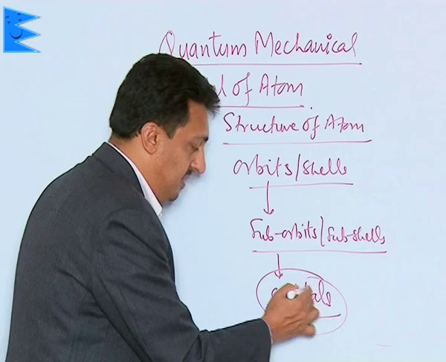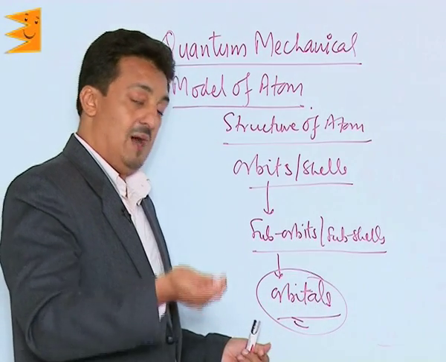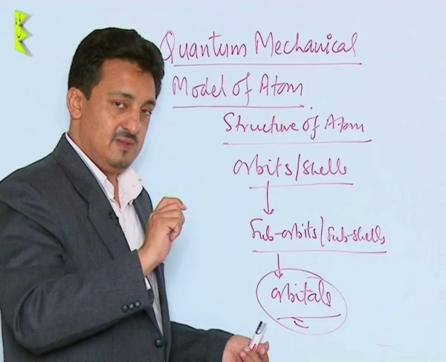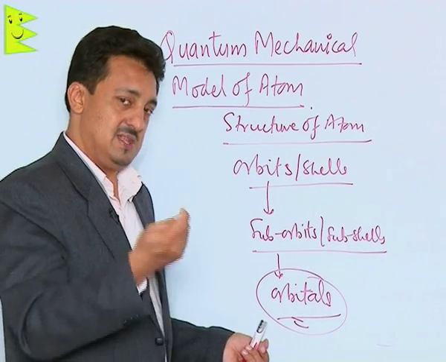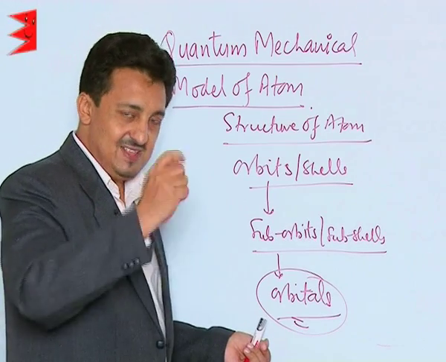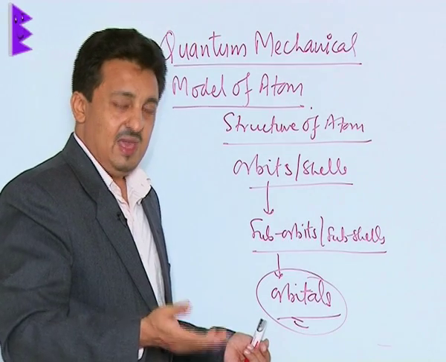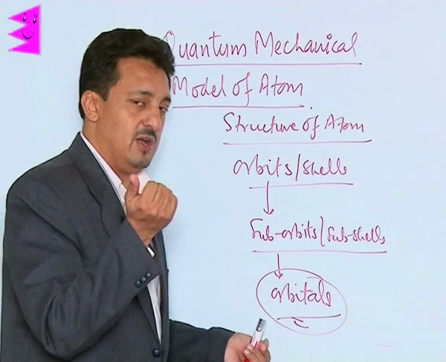So this was his major contribution: the electrons, though existing in the same orbit, move in a wave-like motion. They can exist anywhere inside the atom, outside the nucleus. And then he introduced the word orbital.